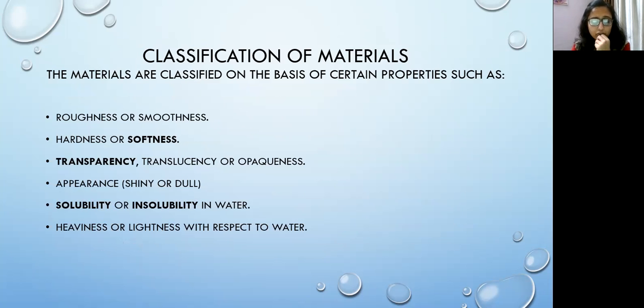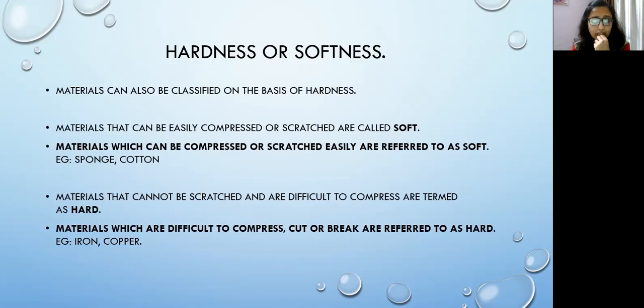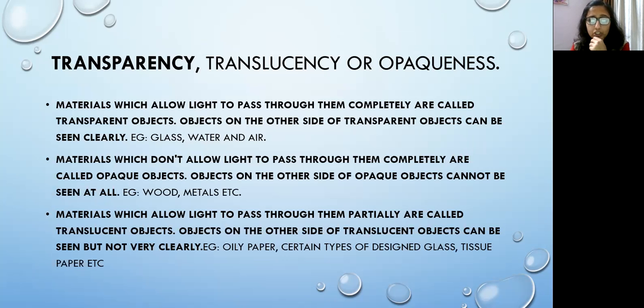Now the third property we are going to start today is transparency, translucency, or opaqueness. Okay, so this is the third property which we are going to discuss today. So here I have written the definitions. Okay, so transparency, transparent. You all are familiar with this word transparent. Now, what do you understand by this term transparent? Or transparent objects, the objects through which we can see. Okay, they are termed as transparent objects.